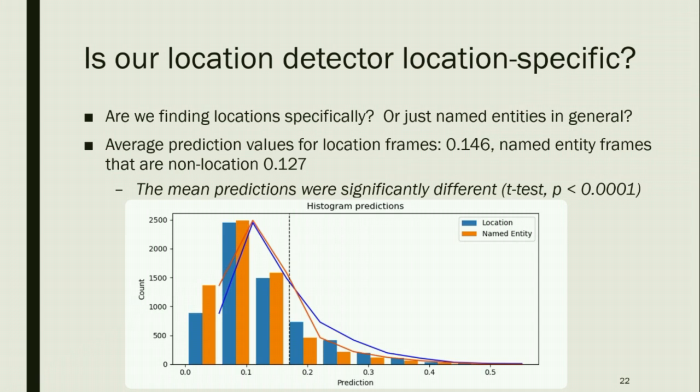And here we also plotted a histogram, and so we can see that on higher prediction values, like on the dotted threshold line, we're actually having a higher prediction for locations than named entities. And before the threshold, named entities are actually having lower predictions than locations.